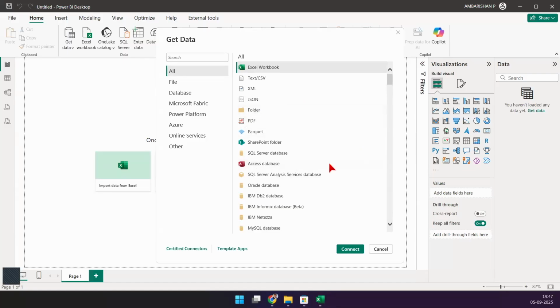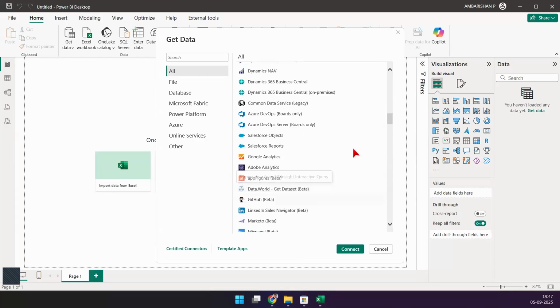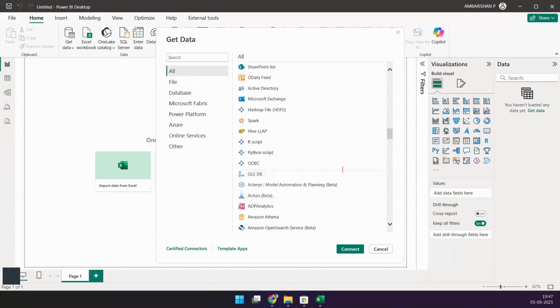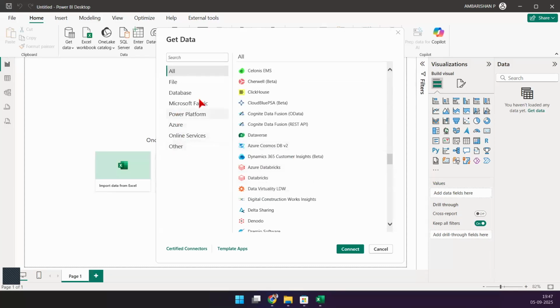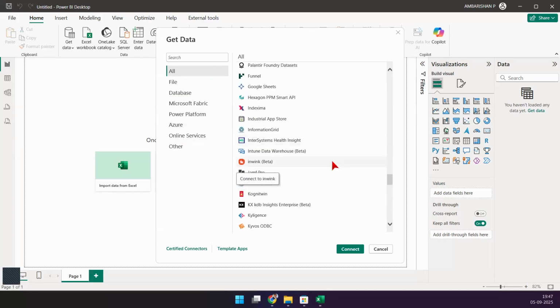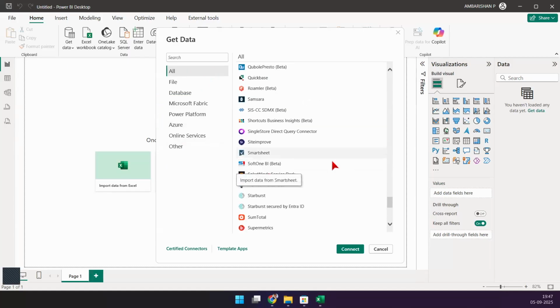And you can see a variety of different data sources here, a list of data sources. You have Azure related data sources, Salesforce, you name it, and it's all there. Web related data sources, online services, all of these are Power Platforms from Microsoft. These are all different platforms, databases, file systems, and all of that. So you have a huge list of data sources from where you can load the data.